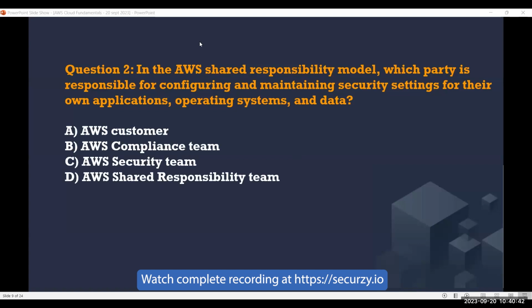Yes, because it is related to application, operating systems, and data. And we as a customer are responsible for securing application, operating system, and data. Okay, you are right. Option A is right. The customer is responsible for securing the application, operating system, and data.